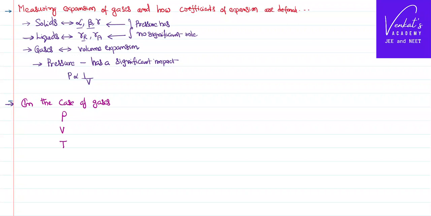And we cannot study these three simultaneously, because when you vary pressure, temperature varies. When you vary volume, also temperature varies. Due to whom the other is varying, and how much, identifying it is very difficult. So what do we do to understand these three parameters? It is difficult to study them simultaneously, so we keep